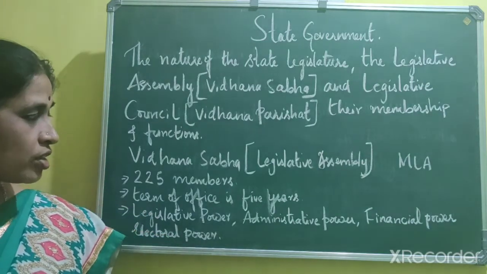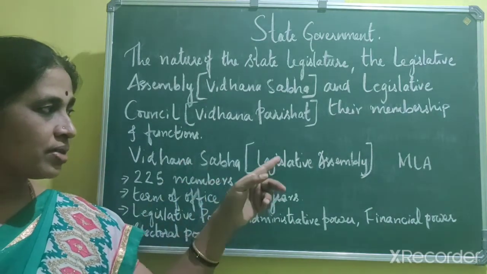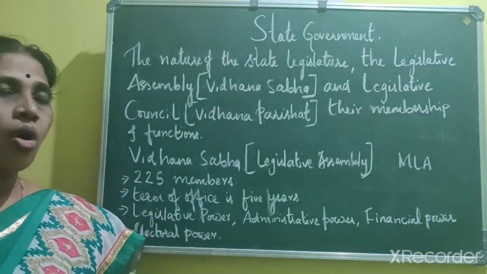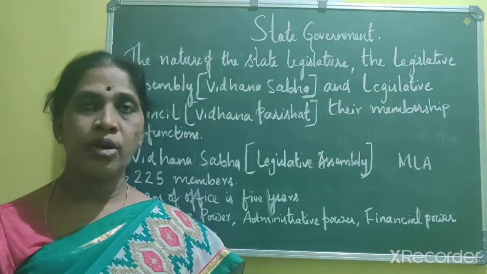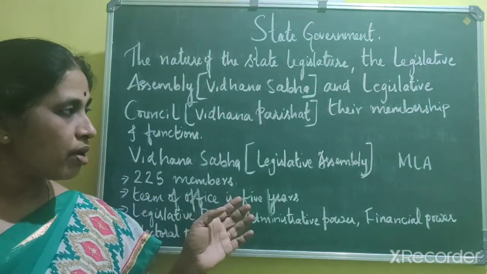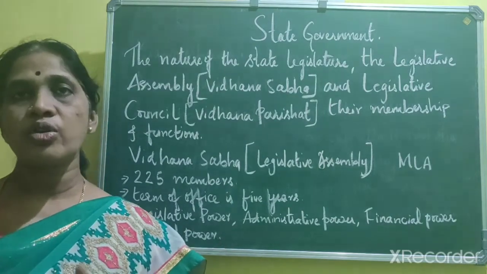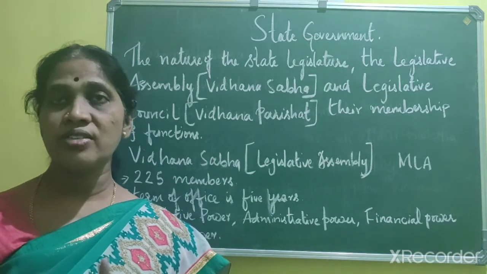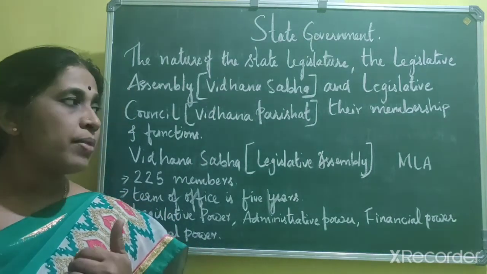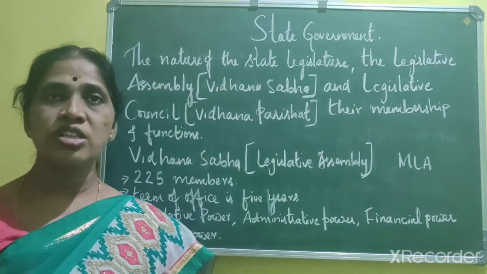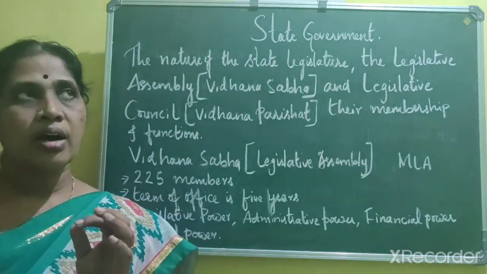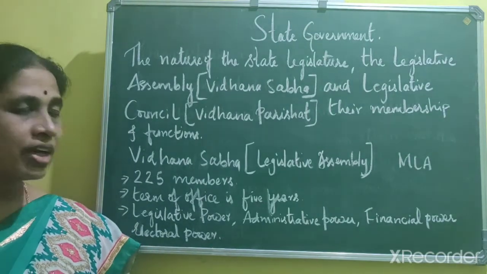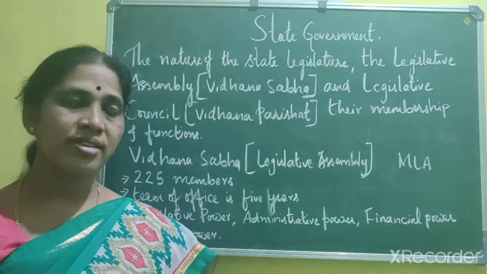As I told, our state legislative assembly consists of 225 members. But all the states do not have the same number of MLAs. The number of MLAs depends upon the constituencies in the state. For example, Rajasthan is the largest state of India in terms of area, but it is sparsely populated, so it has only 200 members in the assembly.